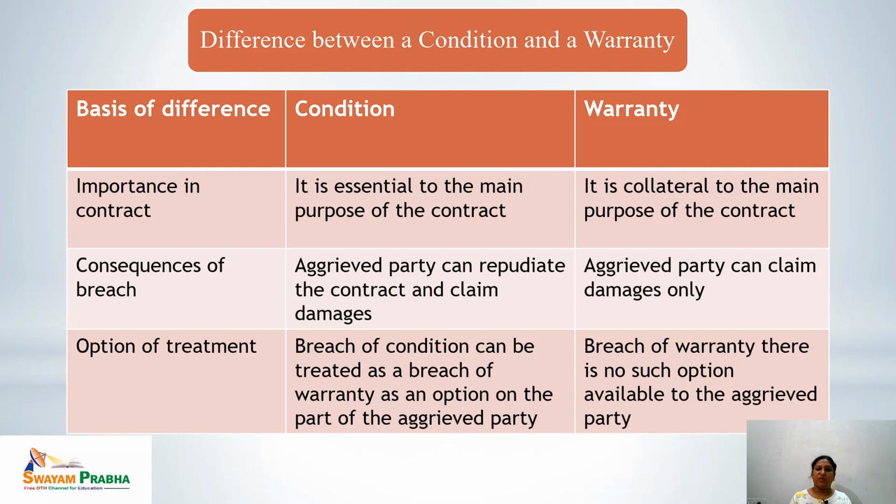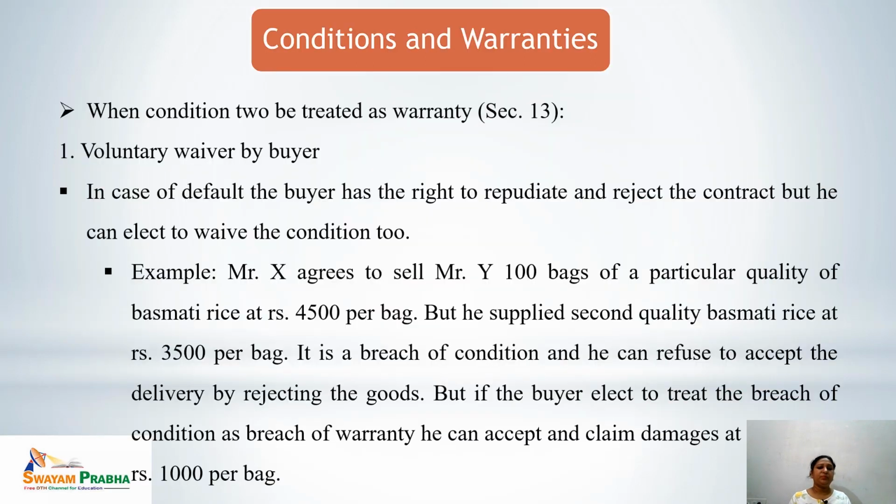Third is option of treatment. In case of condition, breach of condition can be treated as a breach of warranty as an option. It means the buyer can even accept the contract, but it would be treated as a breach of warranty, as an option on the part of the aggrieved party. But in case of breach of warranty, there is no such option available to the aggrieved party. So this is a difference.